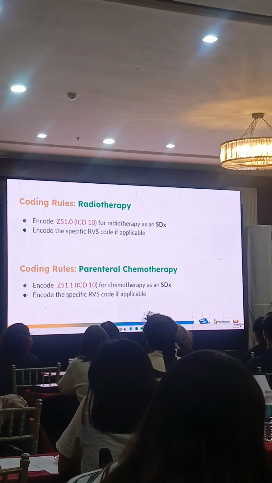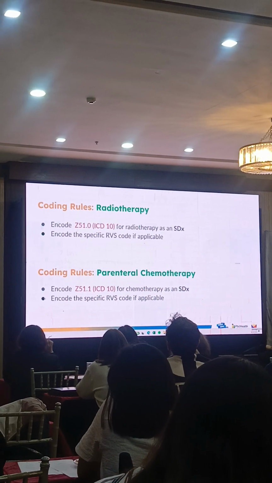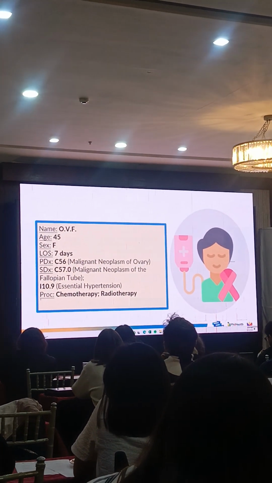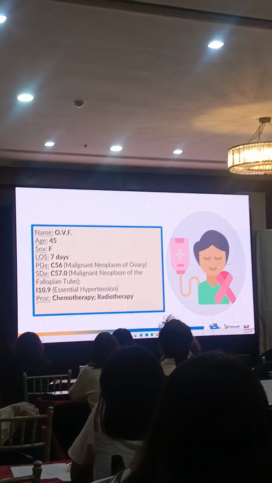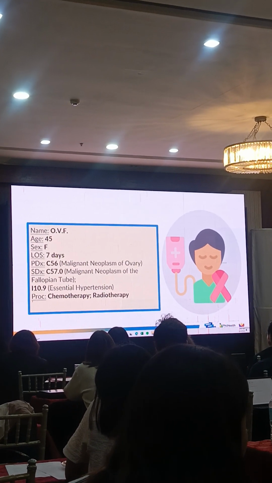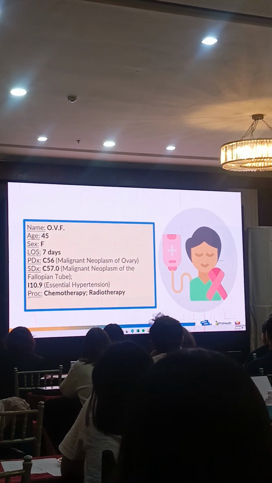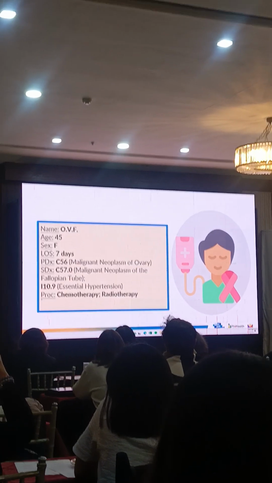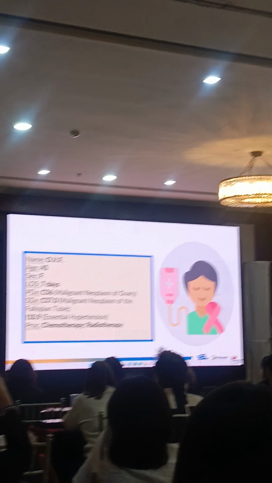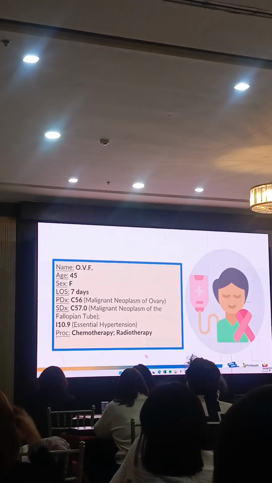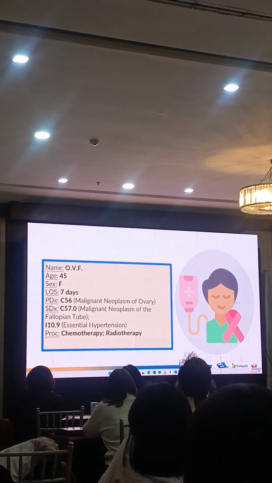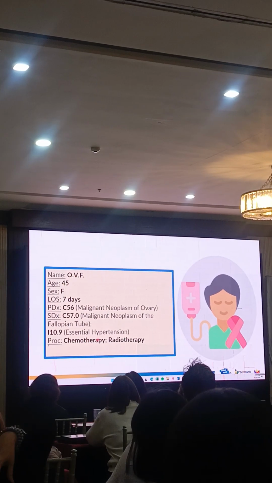So let's have an example using these codes. We have OVF, a 45-year-old female admitted for 7 days. She has cancer of the ovaries, and she also has neoplasm of the fallopian tube. She has hypertension as well, and she was admitted for chemotherapy and radiation therapy.